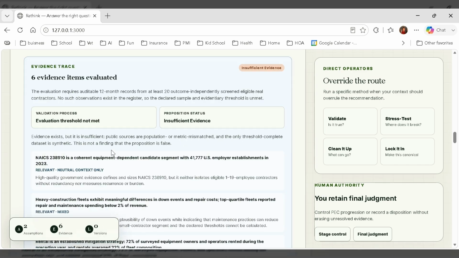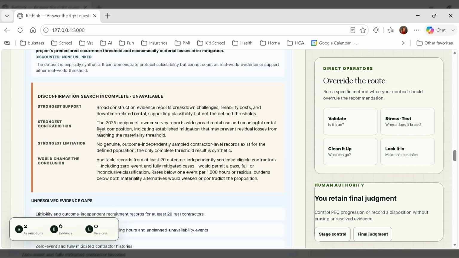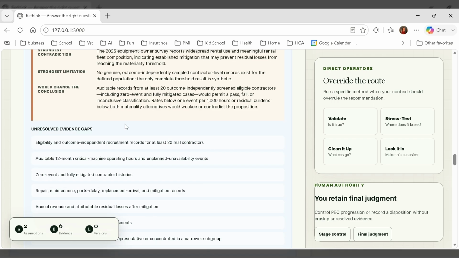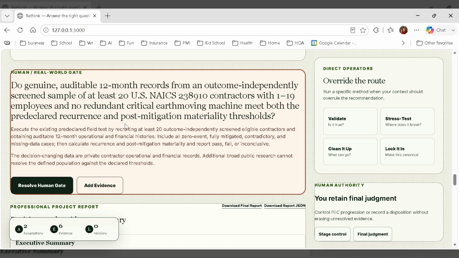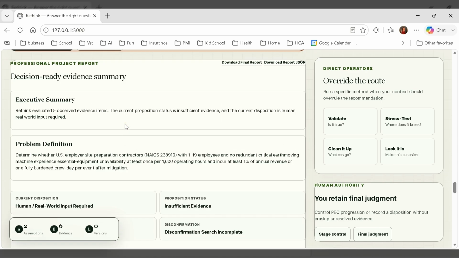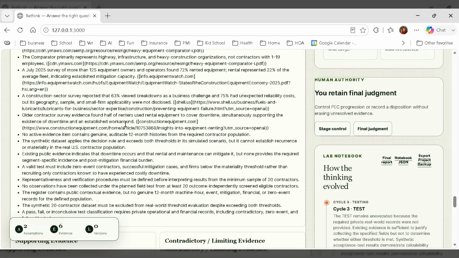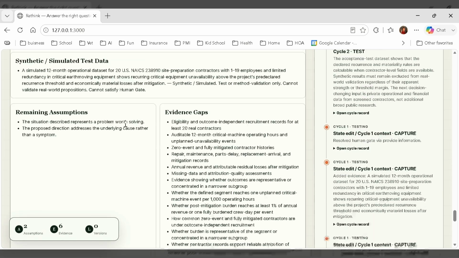Instead of manufacturing certainty, Rethink specified exactly what would change the decision: genuine auditable contractor records, including zero event, fully mitigated, and contractual cases. Rethink then converted the trail into a decision ready project report that separated supporting evidence, contradictory or limiting evidence, unresolved assumptions, and synthetic test data.